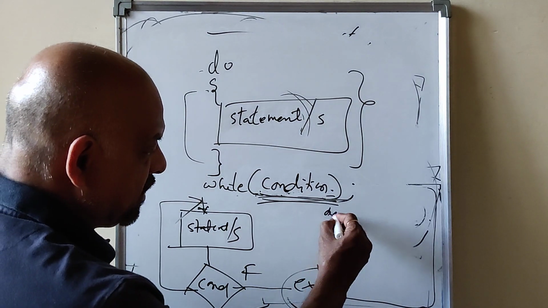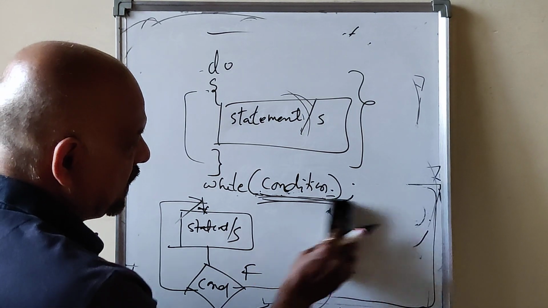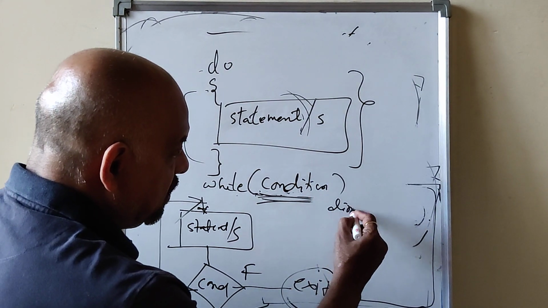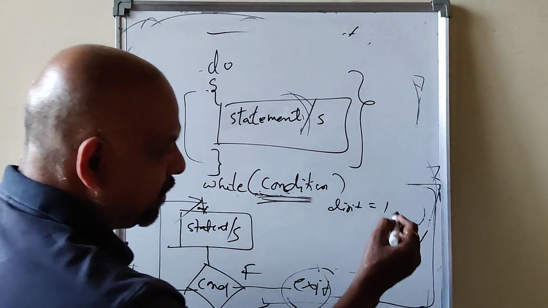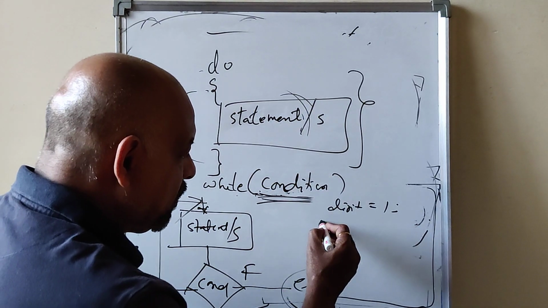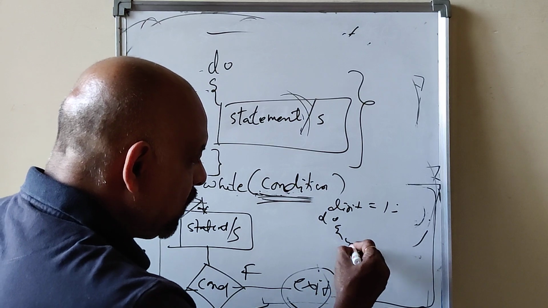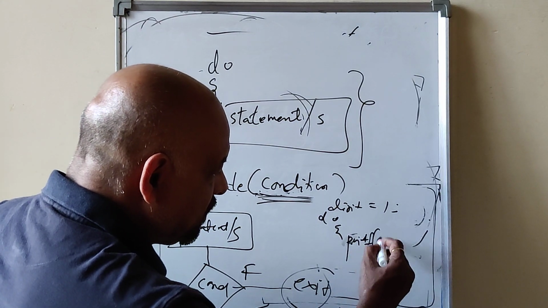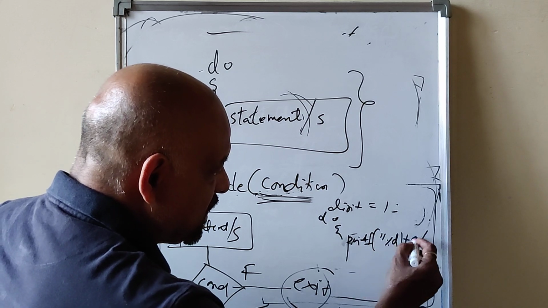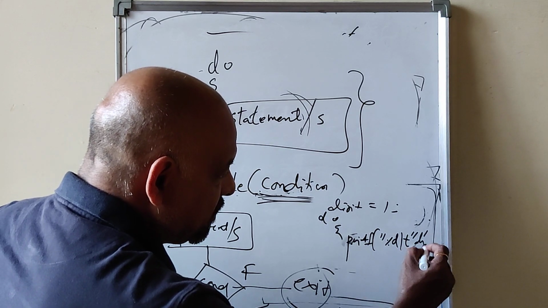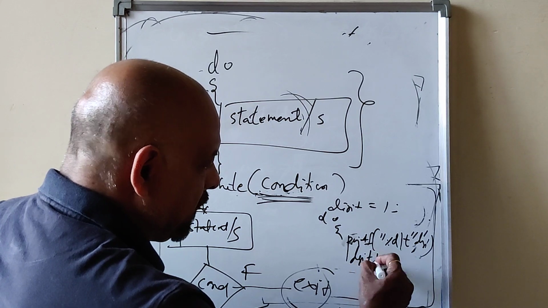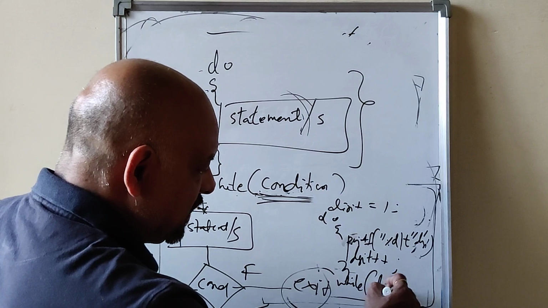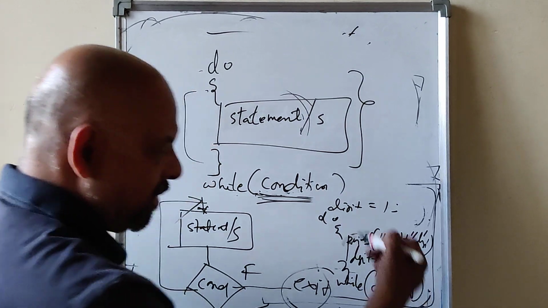Example, you can give digit is equal to 1. 1 to 5 I want to use. Take any example. Do printf %d\t digit plus or whatever it is, while keyword digit less than or equal to 5 semicolon.